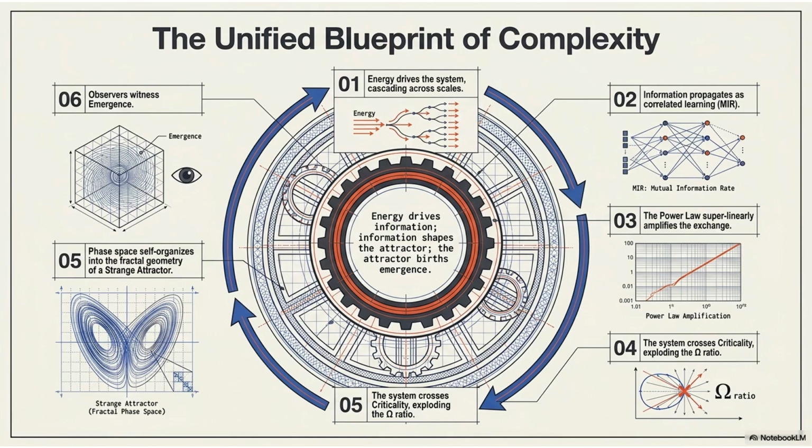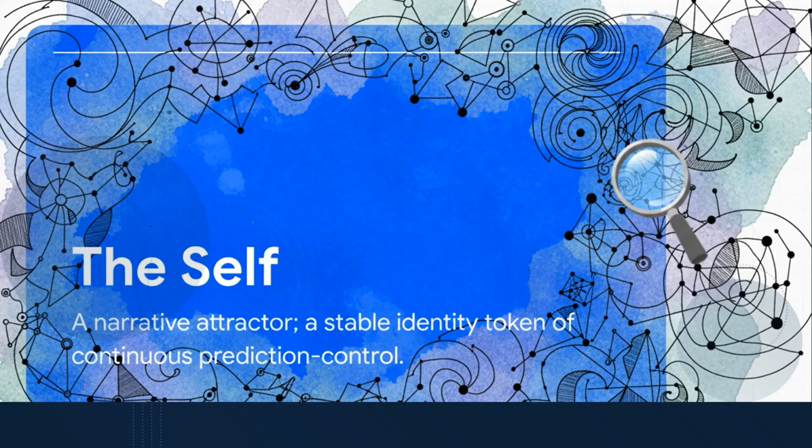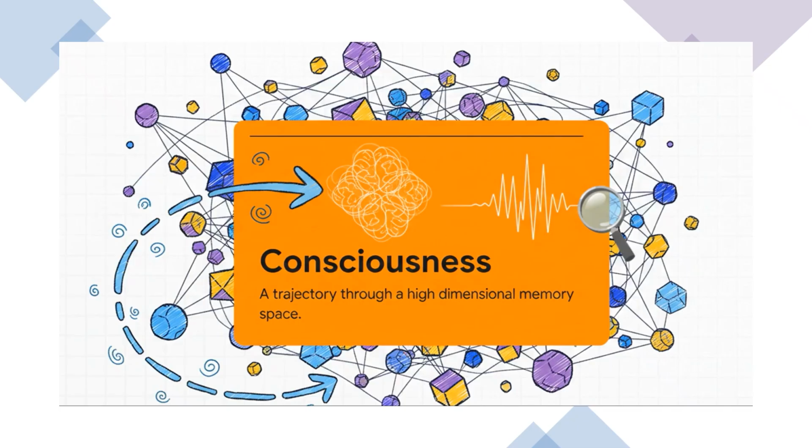Emergence is the outside view of a threshold crossing. Internally, a system has simply found a new stable path. This gives us a unified blueprint: emergence, amplification, thresholds, attractors, and information geometry working together. Across physics, chemistry, DNA, and neural networks, the same principle repeats at different scales.